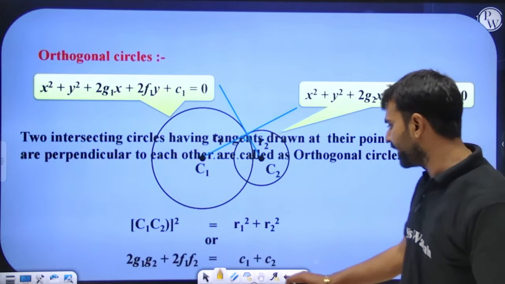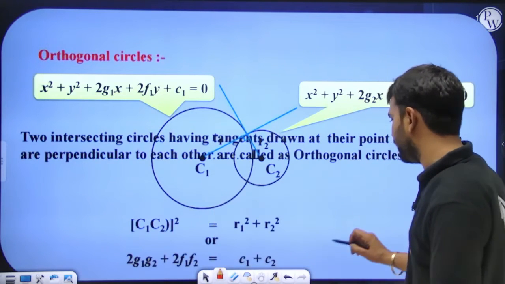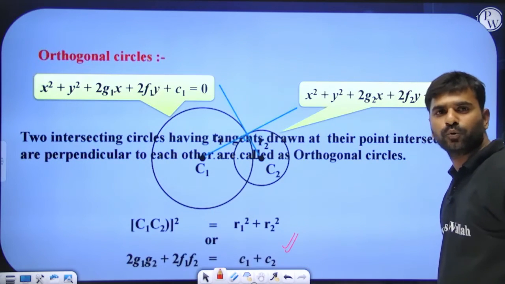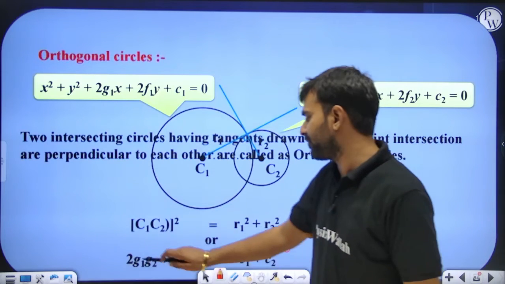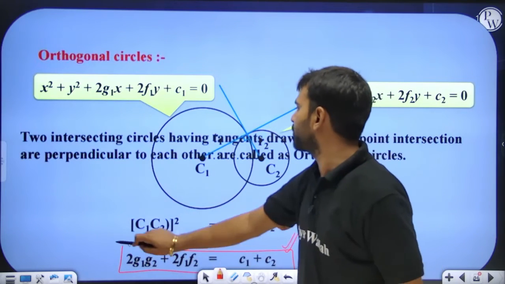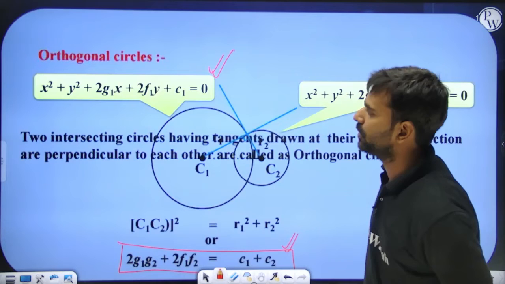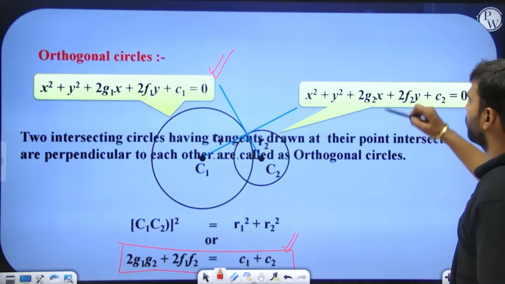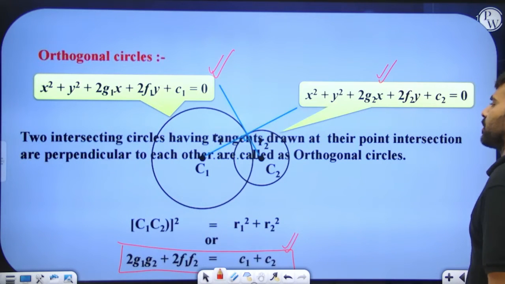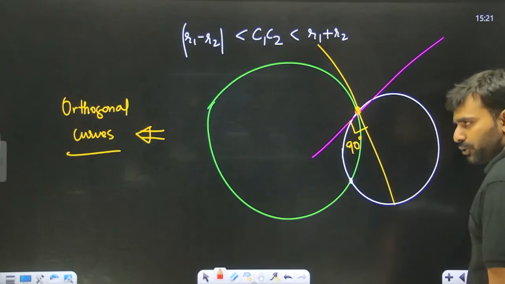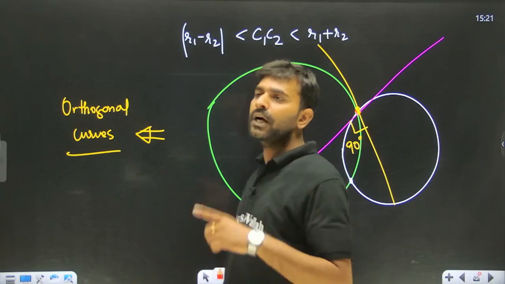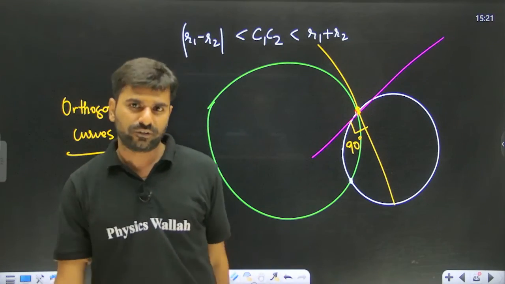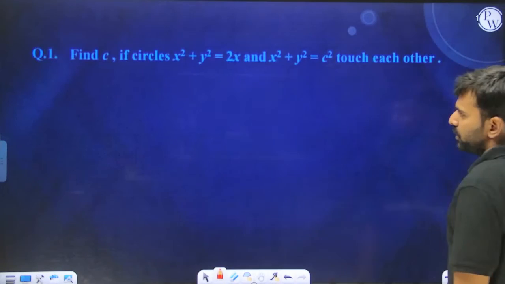And in orthogonality you need to remember this condition, very important. 2g1g2 plus 2f1f2 equal to c1 plus c2, if one of the circles has equation x squared plus y squared plus 2g1x plus 2f1y plus c1 equals 0, and the other circle has x squared plus y squared plus 2g2x plus 2f2y plus c2 equals 0. The condition for orthogonality is 2g1g2 plus 2f1f2 equal to c1 plus c2. I hope you people understood this particular thing.